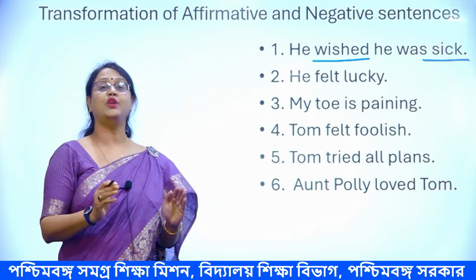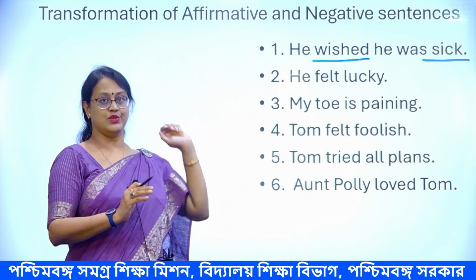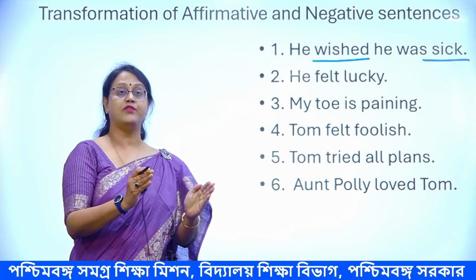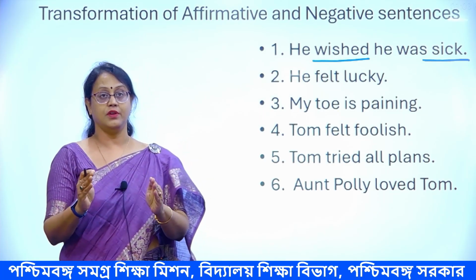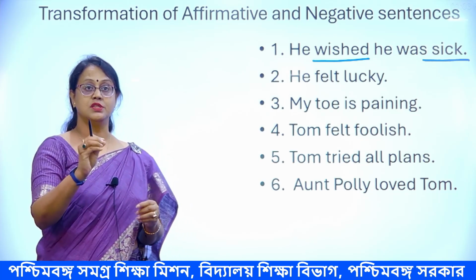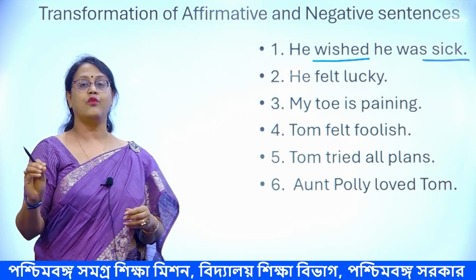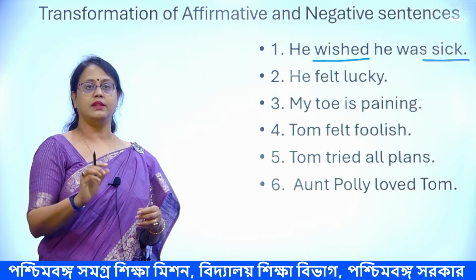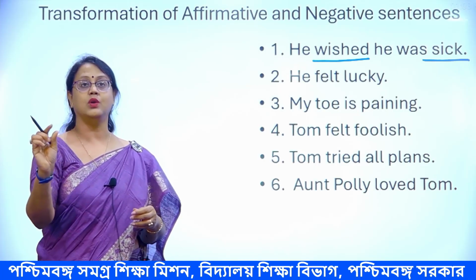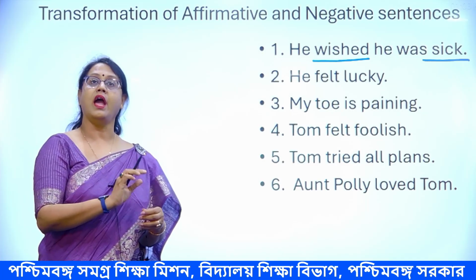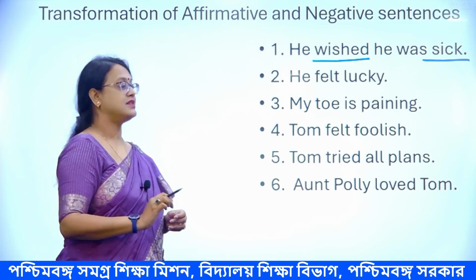Now, what will we do with these two words? While converting from affirmative to negative, we will have to input some no words. But as you know from algebra, two minuses are equal to one plus. This is just like your algebra. Right. See.